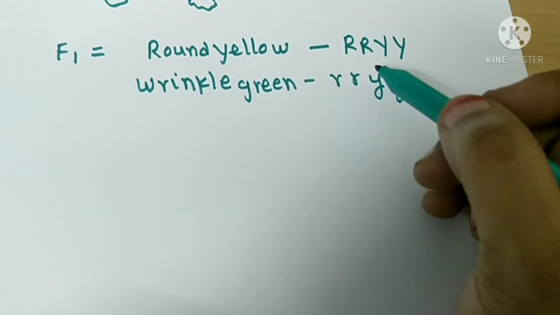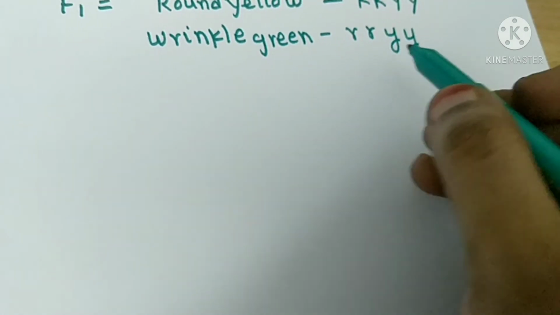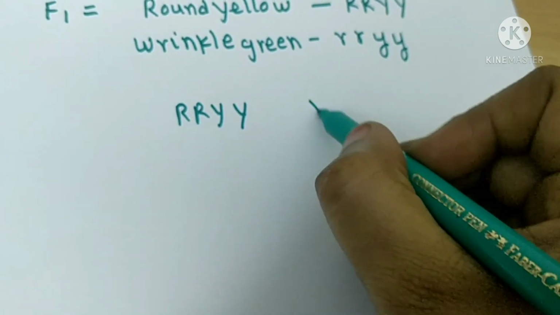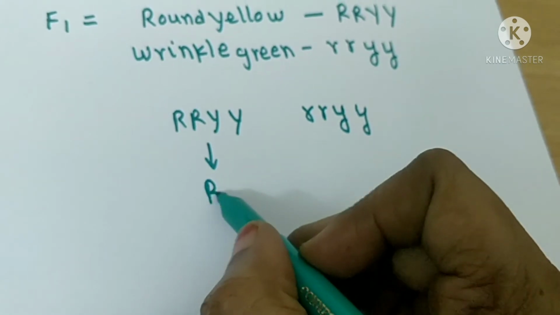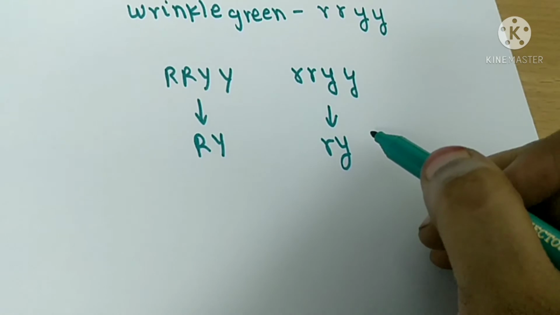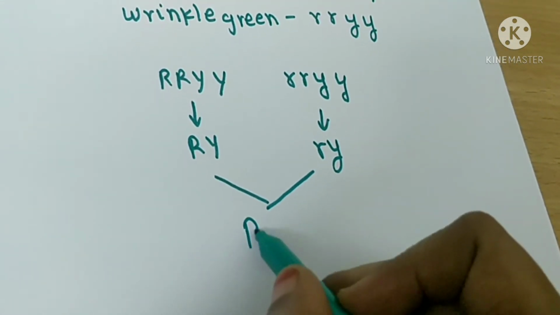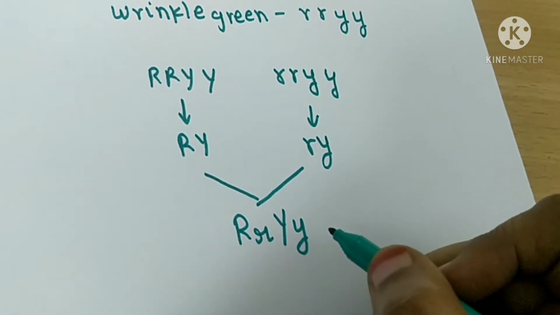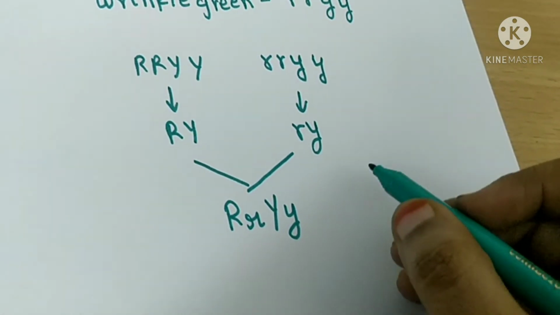From this we have to get F1 generation. Same way, take common from them. R, R, Y, Y, R, R. Take common R, Y, R, Y. Are you clear? After, combine these two. Capital R, small r, capital Y, small y. Are you clear, students? This is F1 generation.